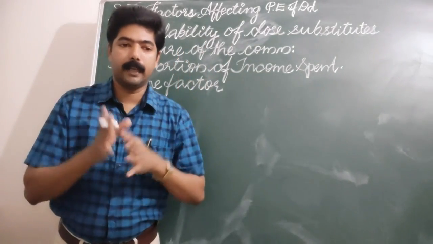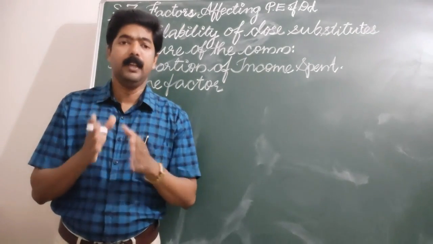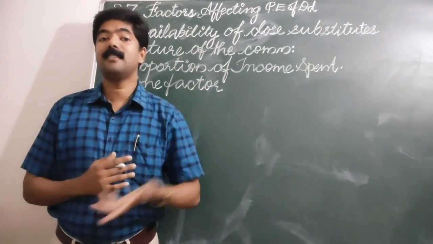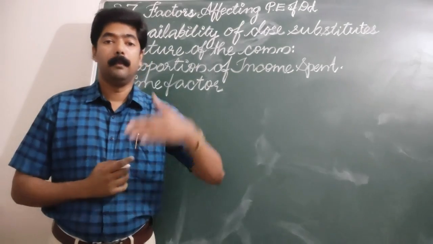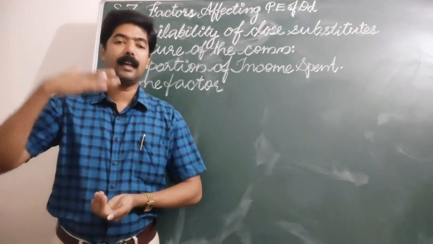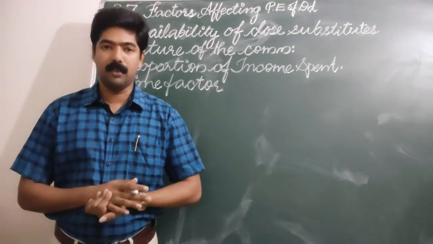So this is the difference. In the short time, we may see inelastic demand because consumers are not getting sufficient time to find substitutes for those commodities. So we are compelled to purchase those commodities in the short period.